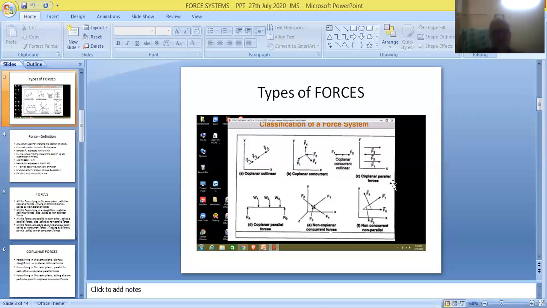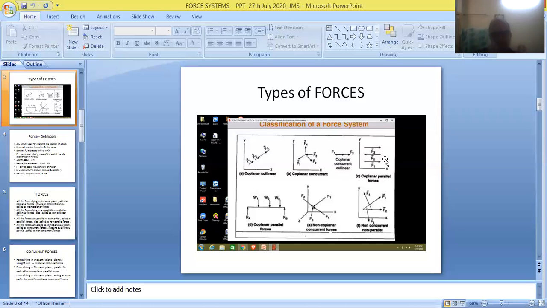Unlike parallel forces. On the other hand, if all these parallel forces are acting in the same direction, let us say F1, F2, F3 in the forward direction, or F1, F2, F3 in the reverse direction, then they can be called like parallel forces.